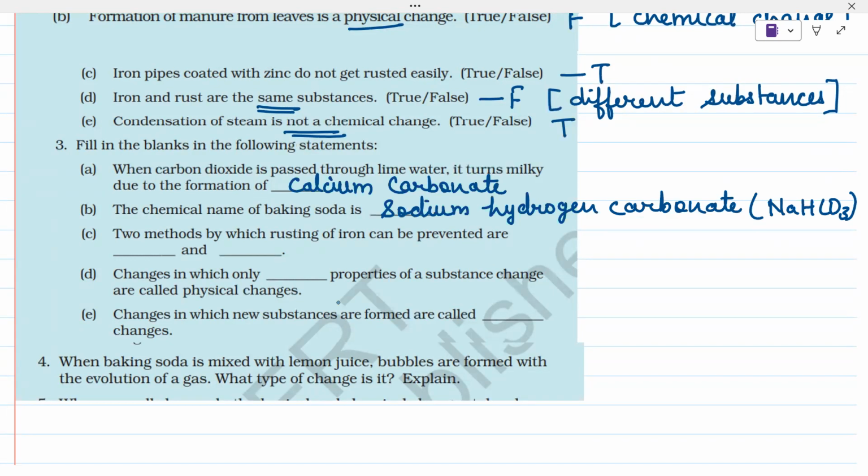Next question, two methods by which rusting of iron can be prevented are dash and dash. So we know that painting, greasing, galvanization, these are all the methods by which we can prevent rusting. So we can write any two. We can write down painting and galvanization.